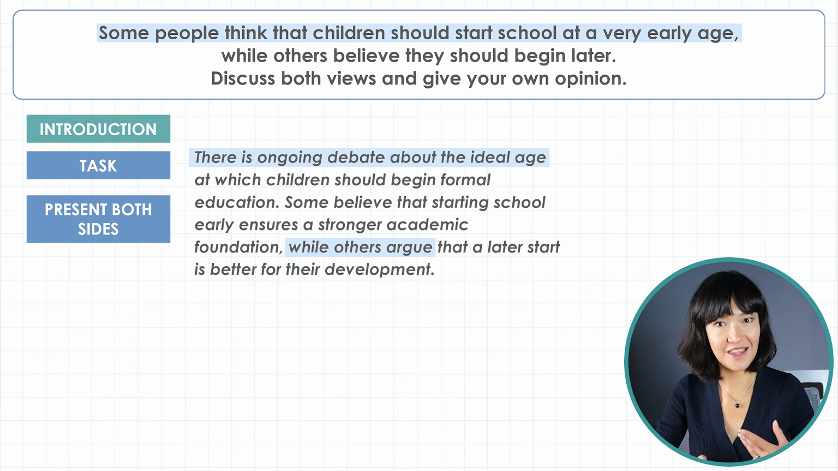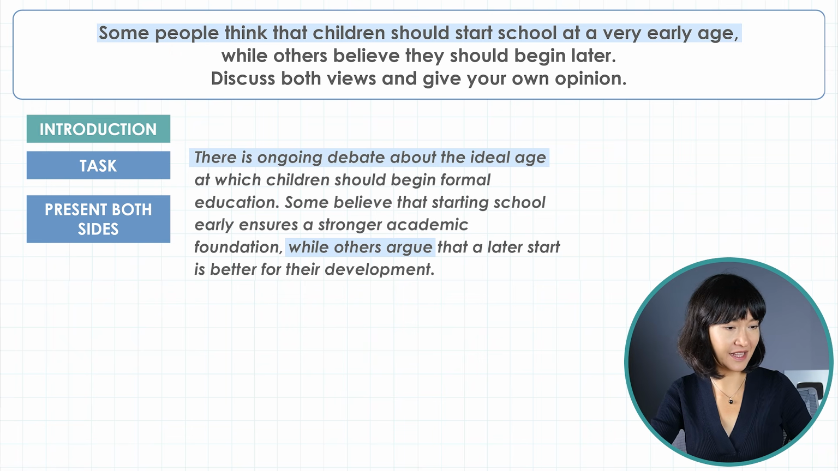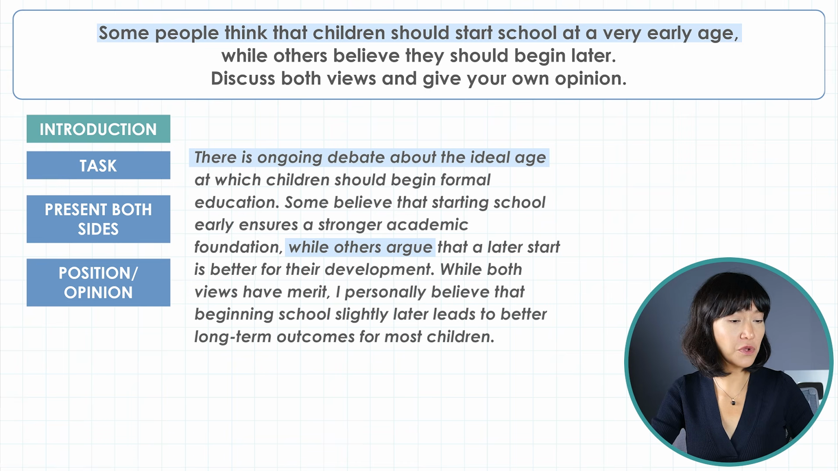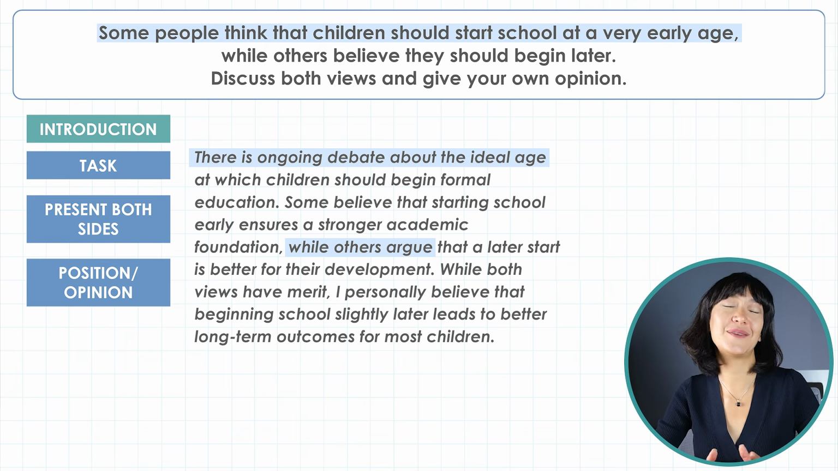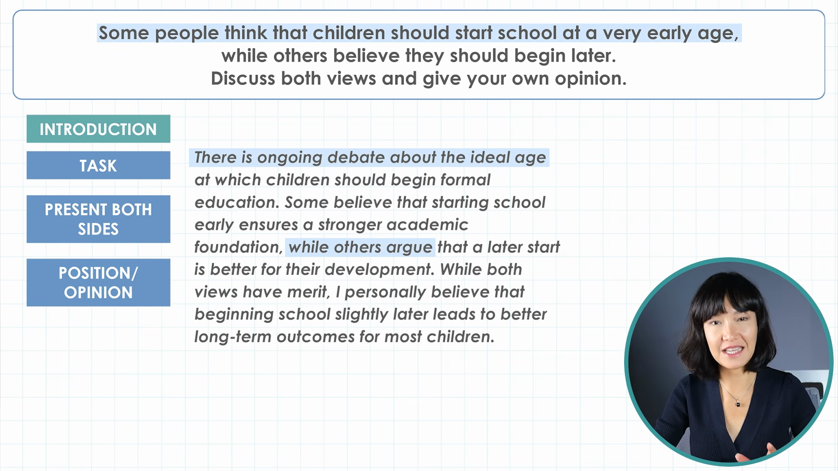And then finally, in the third sentence of our introduction, we write this. While both views have merit, I personally believe that beginning school slightly later leads to better long-term outcomes for most children. So this is the most important sentence in the introduction because it states the writer's opinion directly. It doesn't leave the examiner guessing. We just say, I personally believe. It's very clear, and that's what the examiner wants to see. And that's everything we need in a strong introduction.